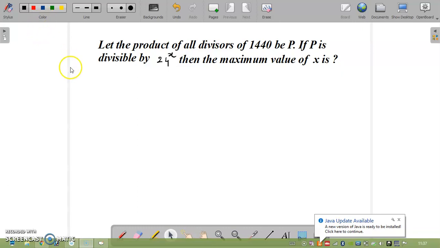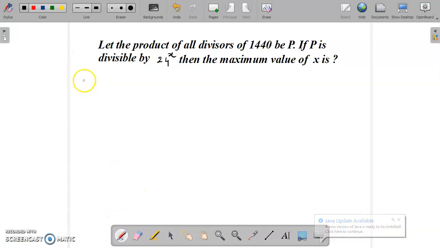Solution of the problem is something like this. Because he is asking about the divisors and the product, I should first of all consider the prime factorization of the number 1440.